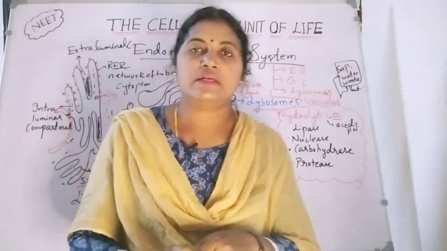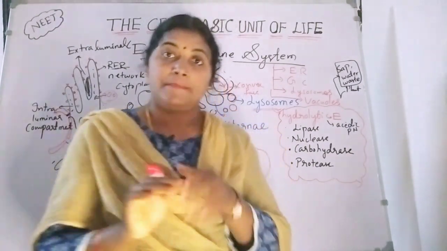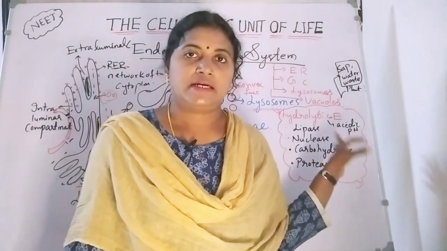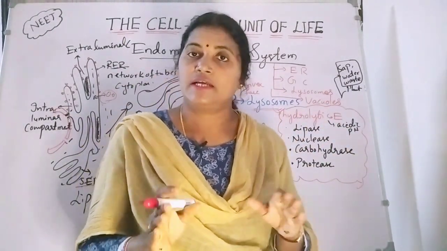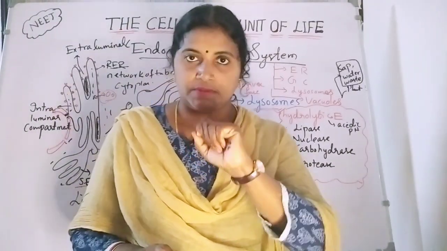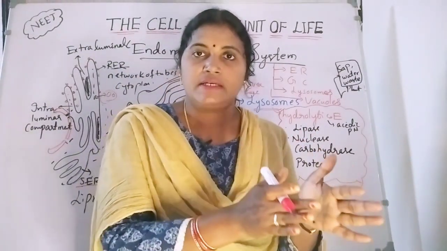Now the next cell organelle is the lysosomes. Lysosomes are round oval, membranous structures, and there are different types of lysosomes. There are three types. One type contains only hydrolytic enzymes.